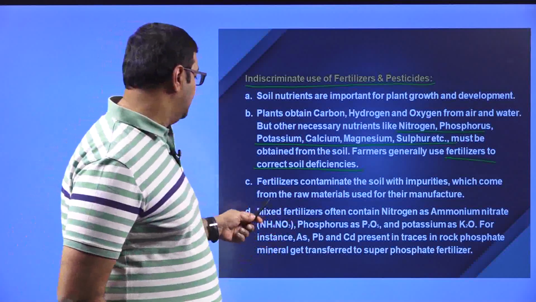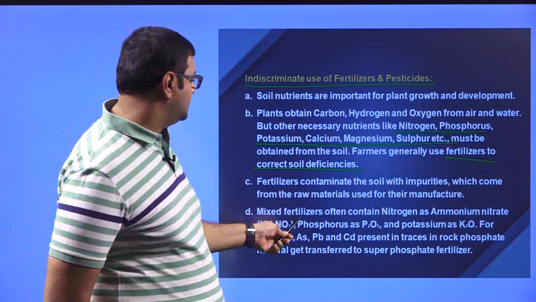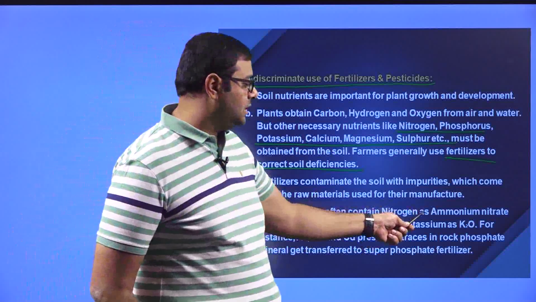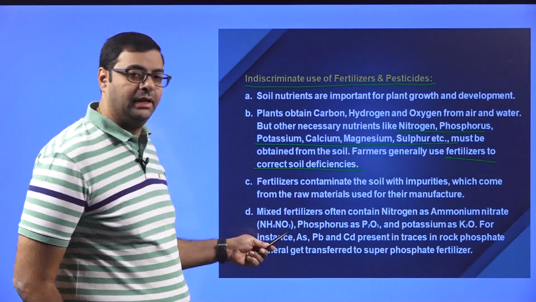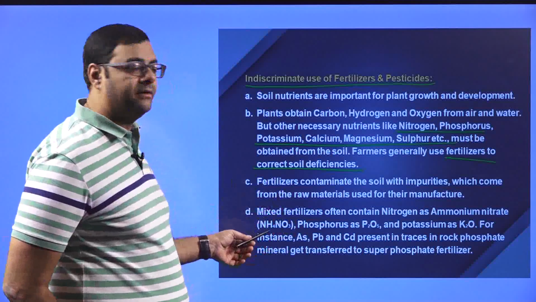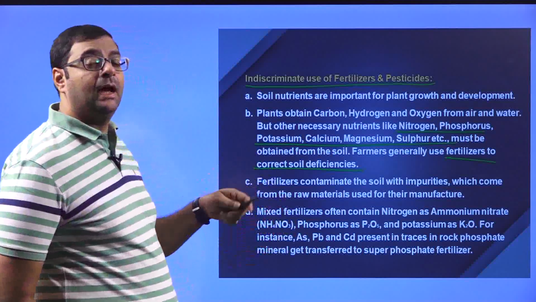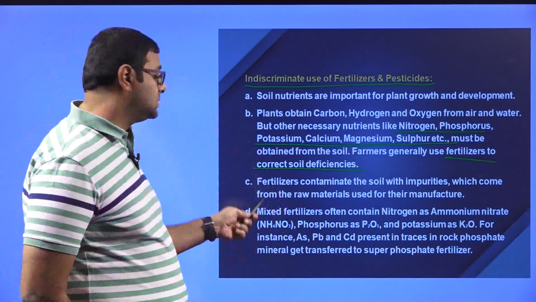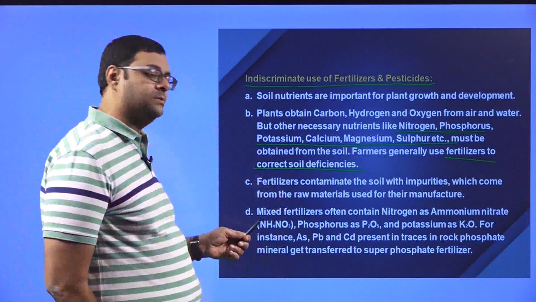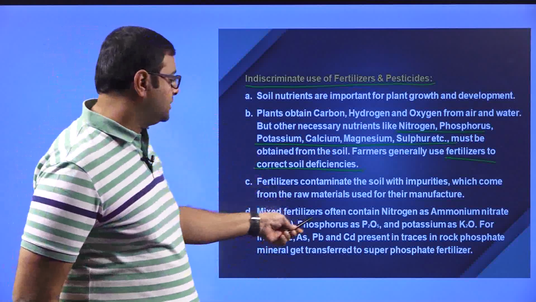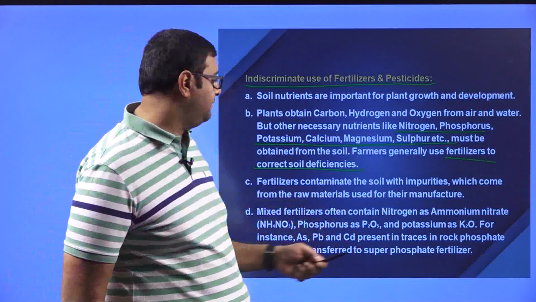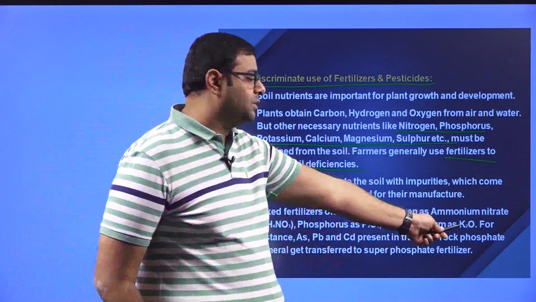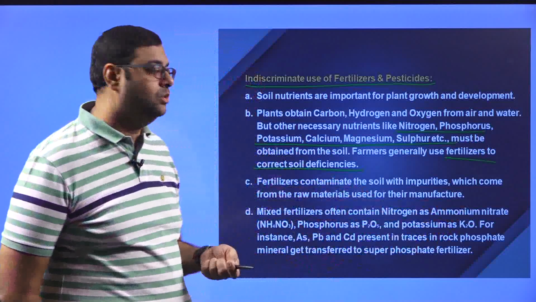Mixed fertilizers often contain nitrogen as ammonium nitrate, NH4NO3. If we are looking at nitrogen as a source, we use ammonium nitrate, which can be absorbed by the plant. Phosphorus as phosphorus pentoxide, P2O5, and potassium as potassium oxide, K2O.